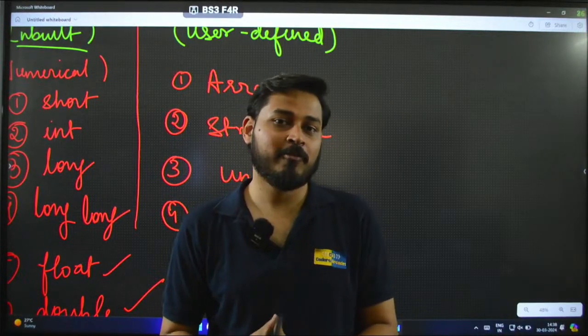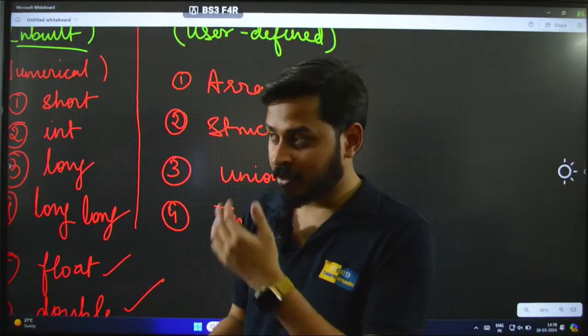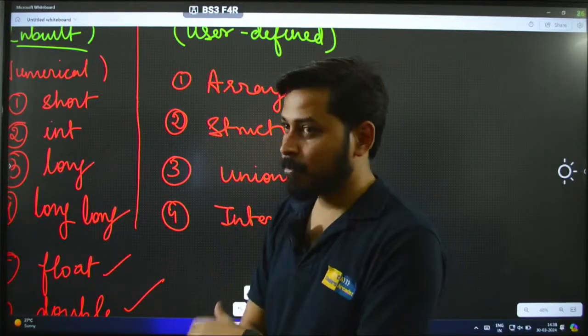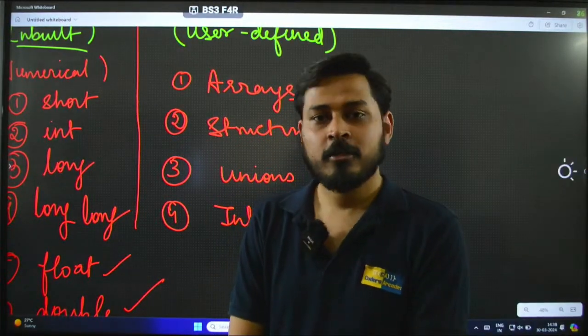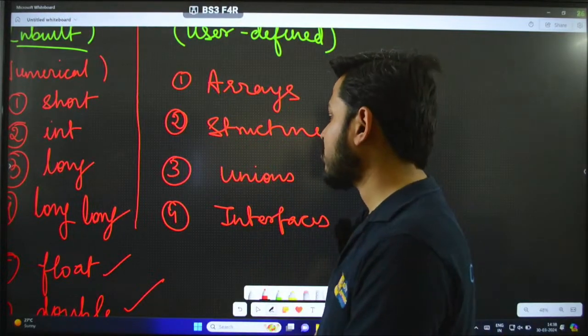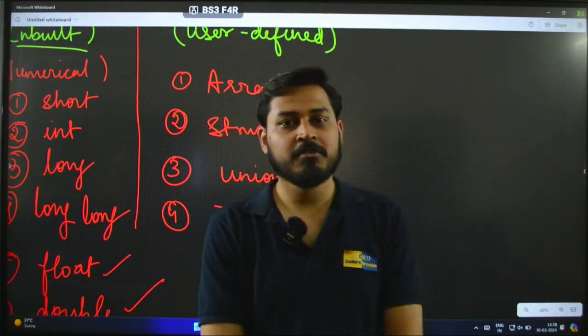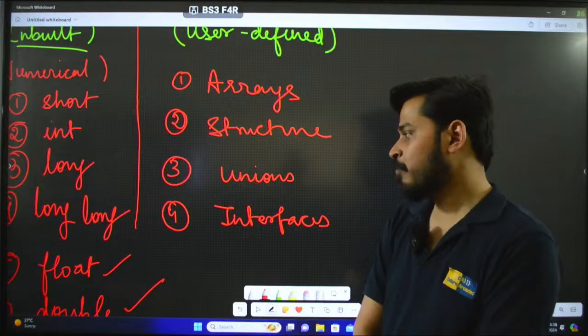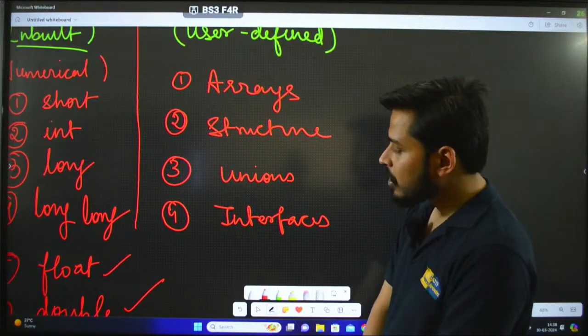So first you complete this basics part. First we will understand all the basic primitive data types, and then we will move on to the non-primitive data types, where we will learn about arrays, and we will talk about structures and unions and all of those things. We will understand that later on. Anyways, these are your data types.